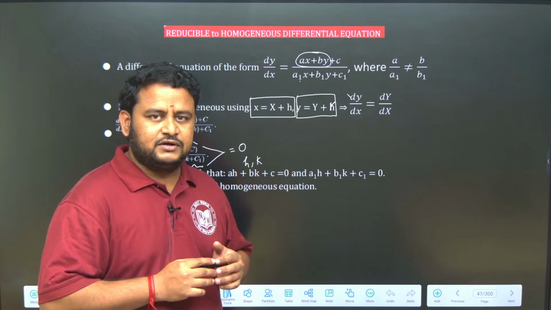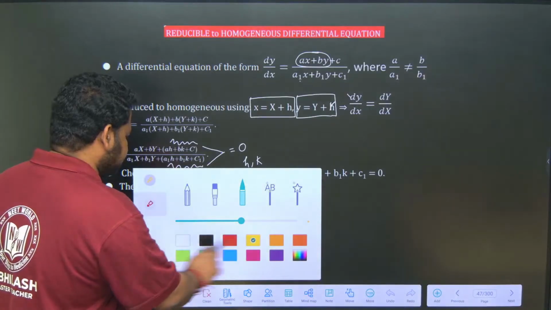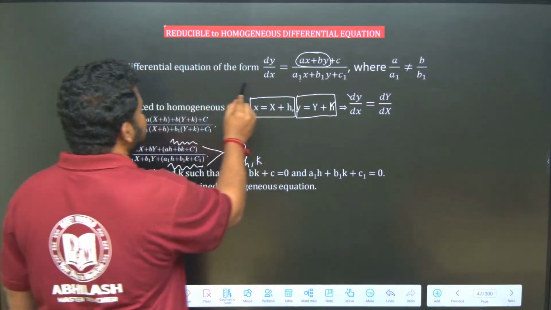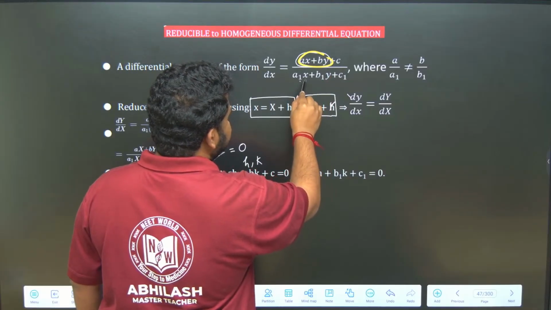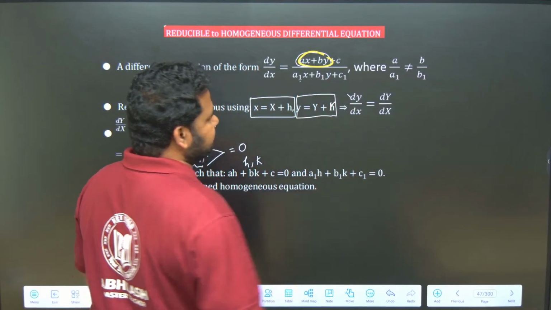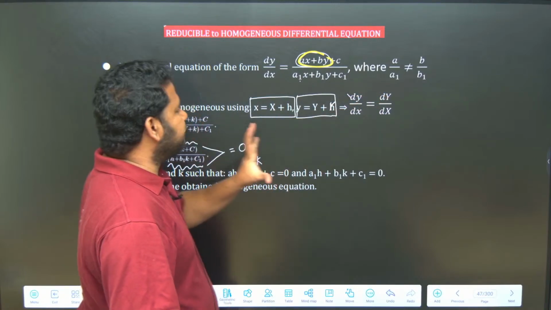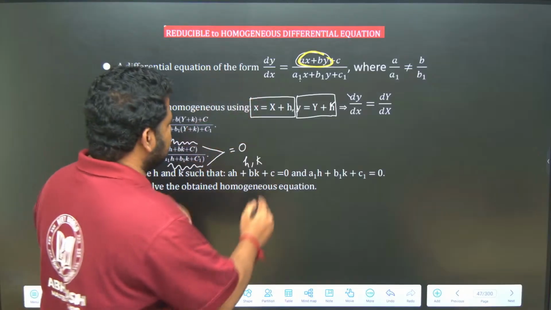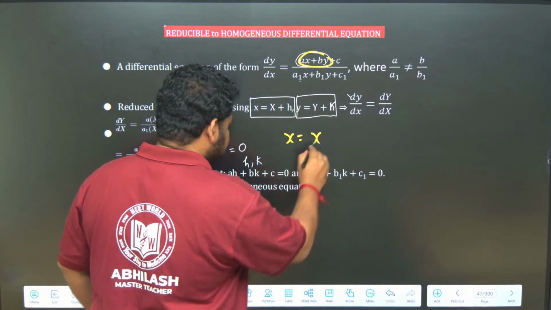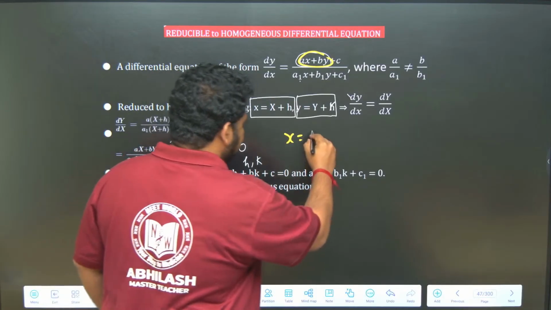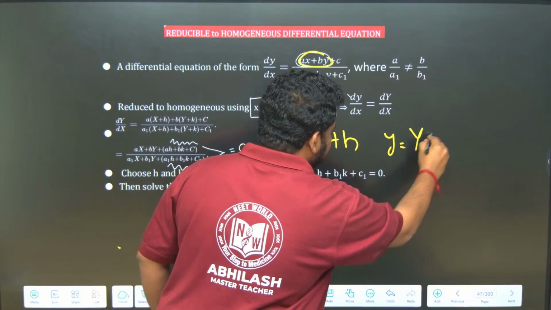Now we have to do equations reducible to homogeneous differential equation. That is the topic we are going to deal with today. A differential equation of the form dy by dx equals (ax plus by plus c) by (a1x plus b1y plus c1), where a by a1 is not equal to b by b1. In that case, we should put small x as capital X plus h, and small y as capital Y plus k.